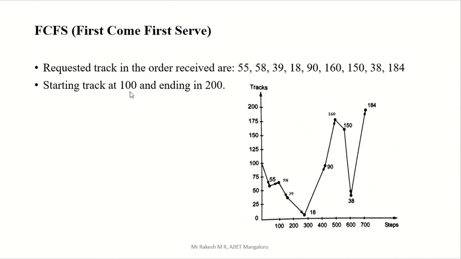Now there are two things given. It starts at 100, so your starting point is 100, and the ending point is 200. So you can write in terms of 0, 10, 20, 30, 40 till 200, or you can take 0, 50, 100, 150, 200, or 0, 25, 50, 75.